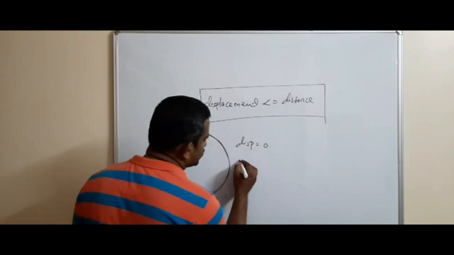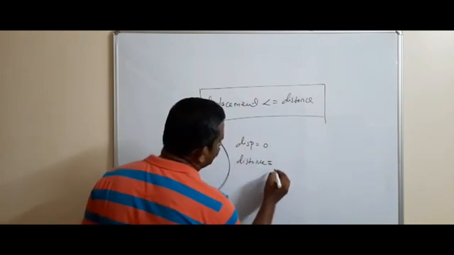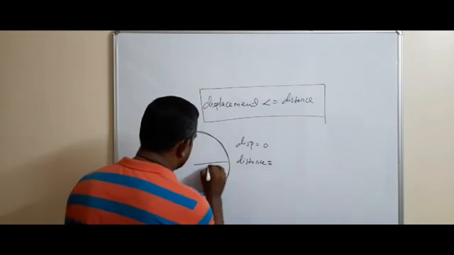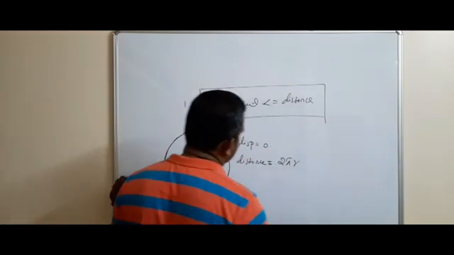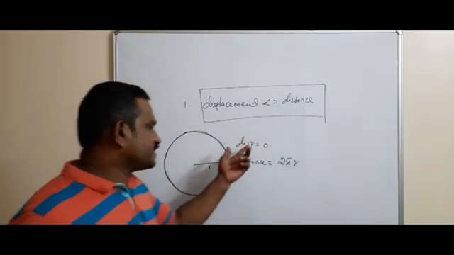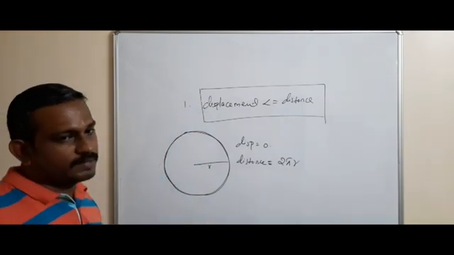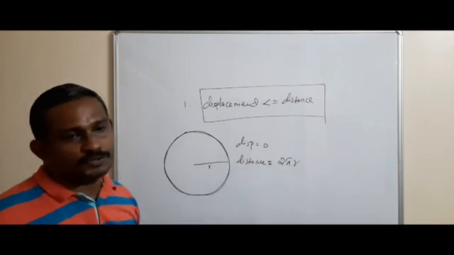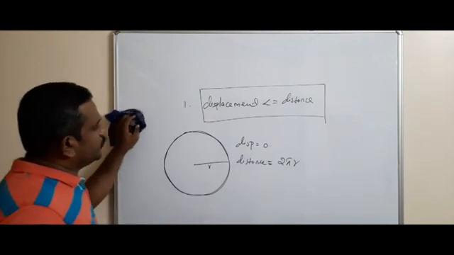But the distance traveled by the body is, suppose r is the radius of the circle, 2 pi r. So here displacement is 0, but the distance traveled by the body is equal to 2 pi r. So we can't say that if the displacement is 0, the distance is also equal to 0. Okay, that is also very important.